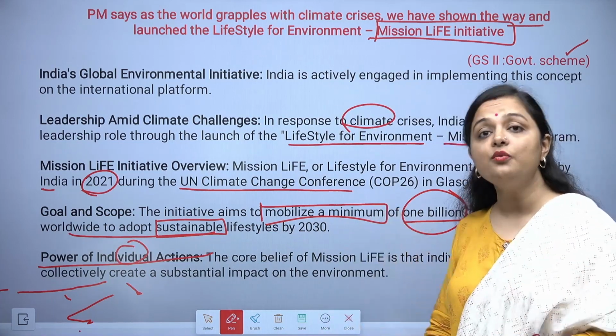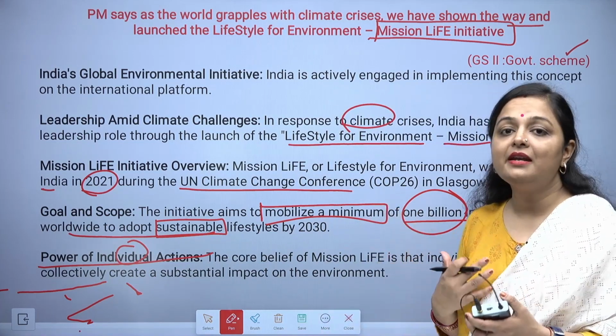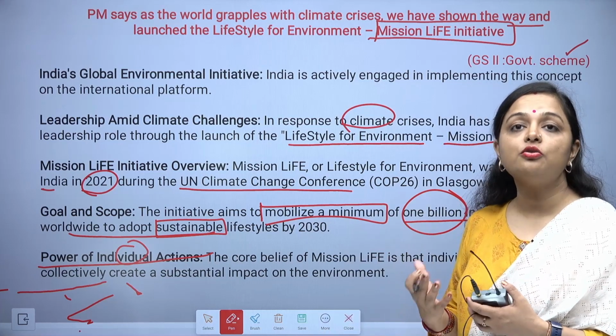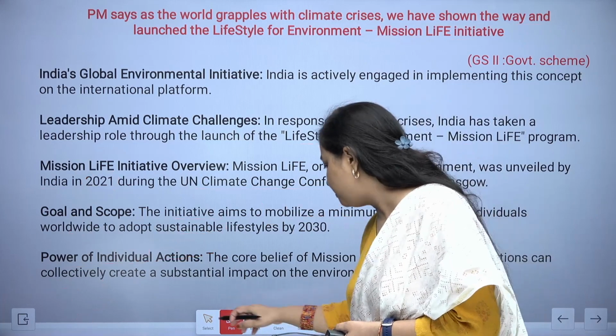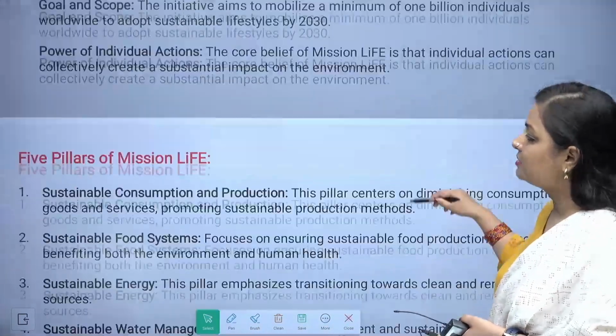If everyone puts in their own effort to protect our environment, then definitely we would be able to save our planet. This is what it is talking about.